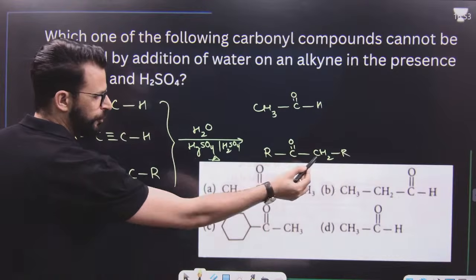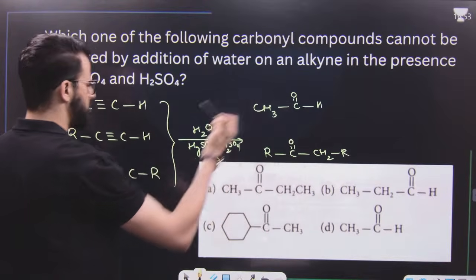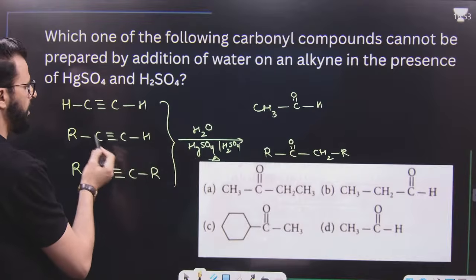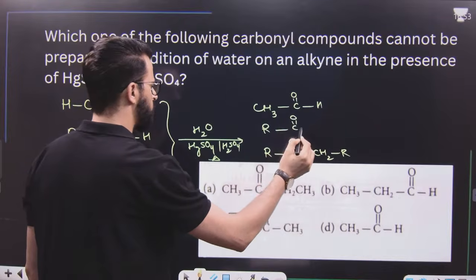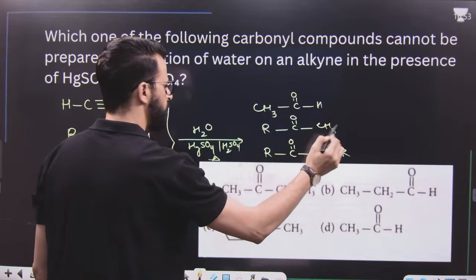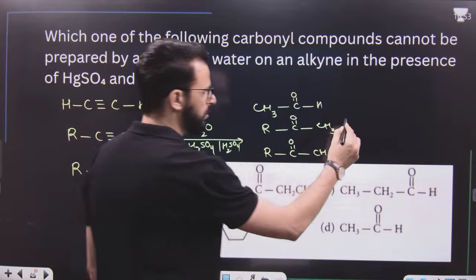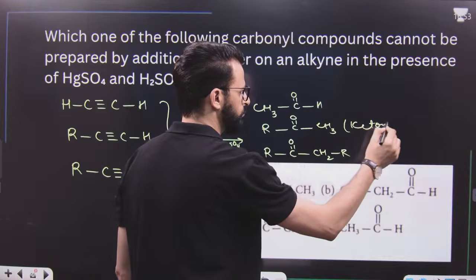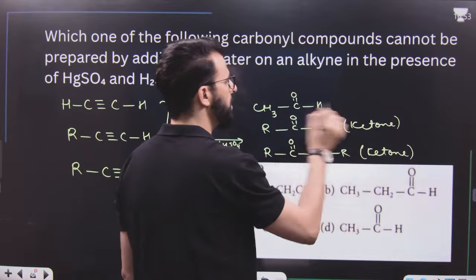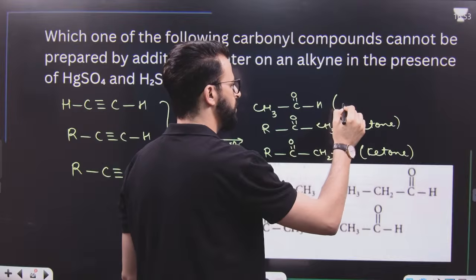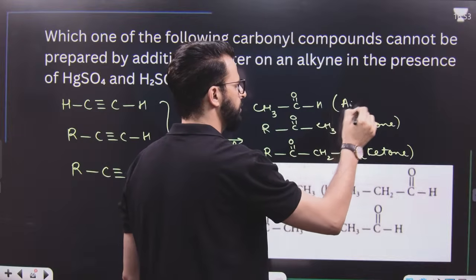Here you have to add according to Markovnikov's rule, so we add oxygen to this carbon and hydrogen to the other. Now have a look. This is ketone. This is ketone. This is aldehyde, but only one type of aldehyde, known as ethanal or acetaldehyde.